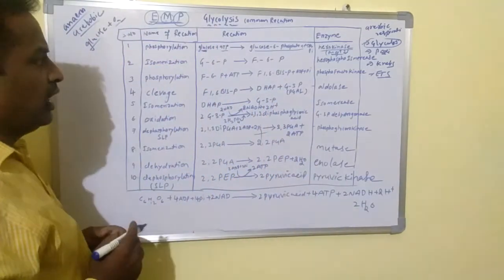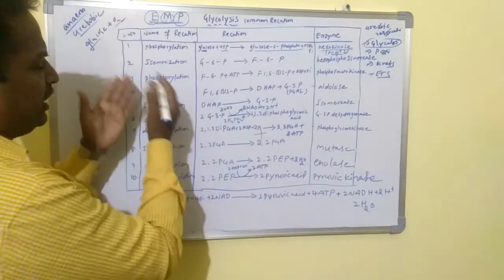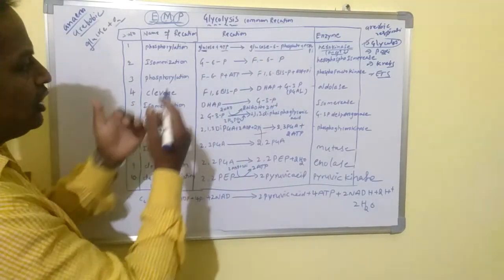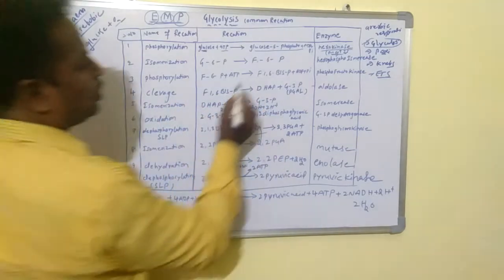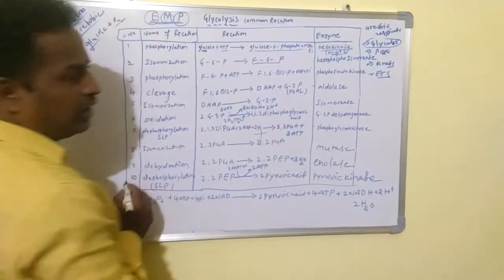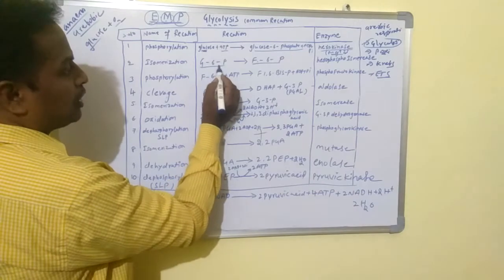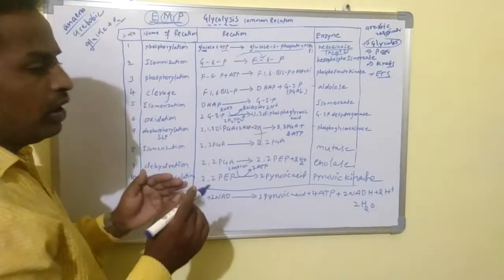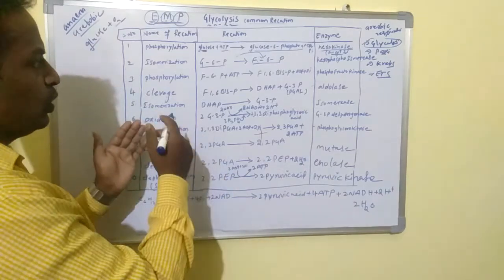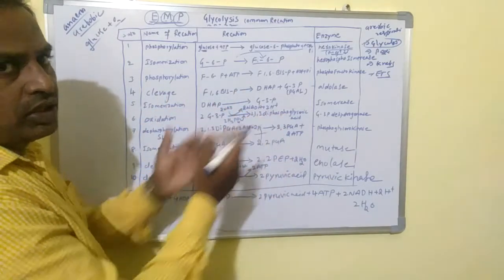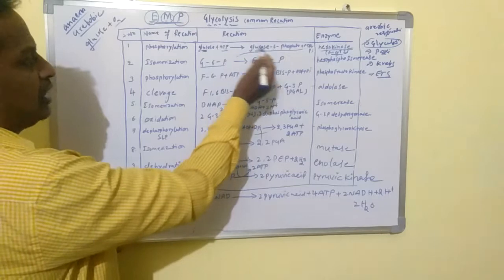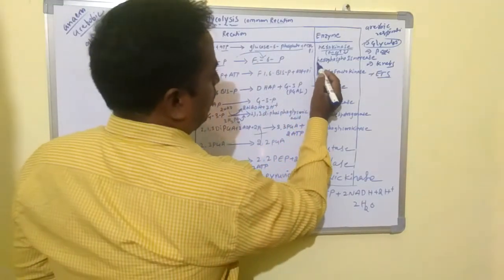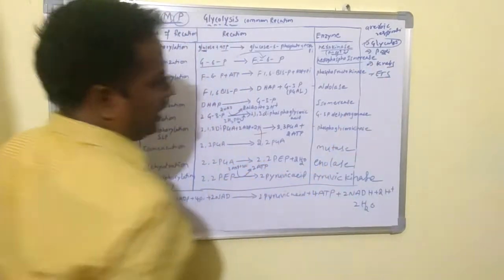Then the second reaction is isomerization. In the second reaction, the glucose 6-phosphate is isomerized into fructose 6-phosphate. Are you clear? Only the molecule is shifted from glucose 6-phosphate to fructose 6-phosphate. Glucose 6-phosphate is isomerized into fructose 6-phosphate in the presence of phosphoglucoisomerase.